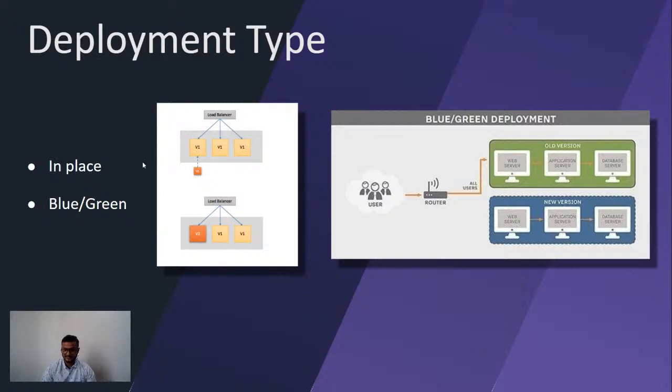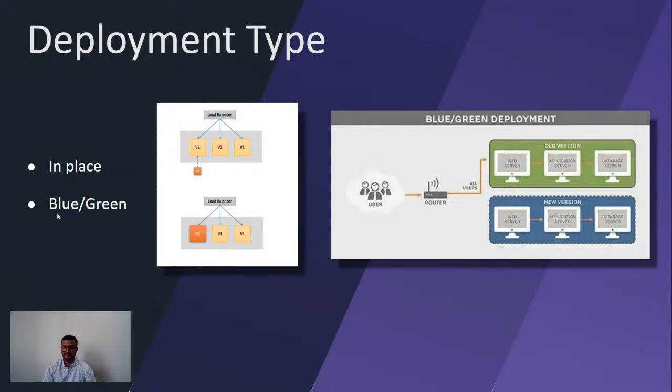If I select in place, then I will take version 2. I will take one instance down, install version 2, and then make it online again. So at a given point of time, the traffic will only be shifted to fewer instances. For example, I have three instances in my pool, and if I do the deployment, then only two will be available. This is not good for the production account because the performance will get degraded. So this is not recommended for production, but for development and testing we can do this.